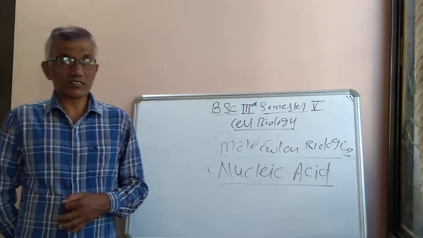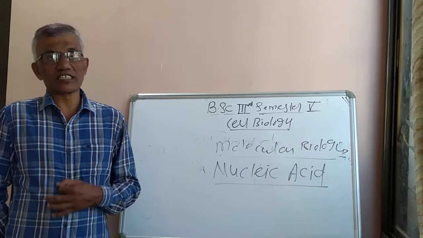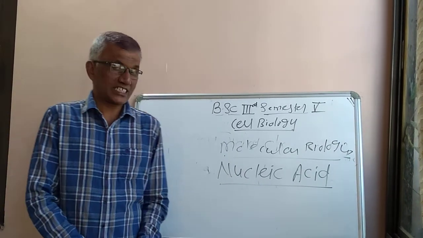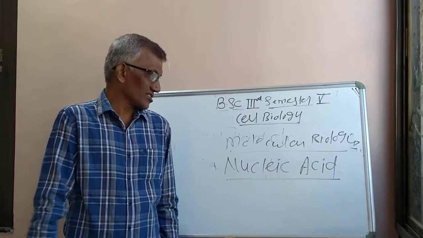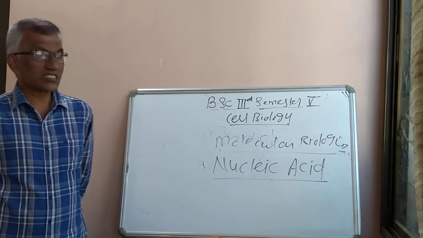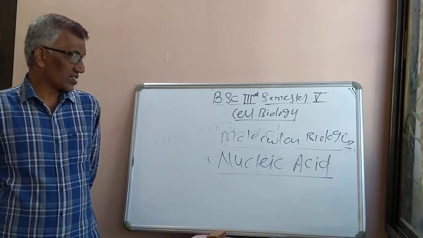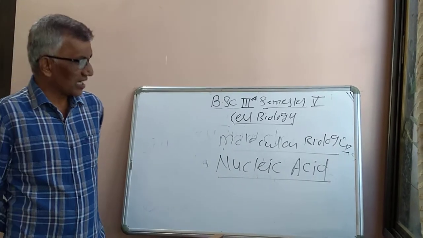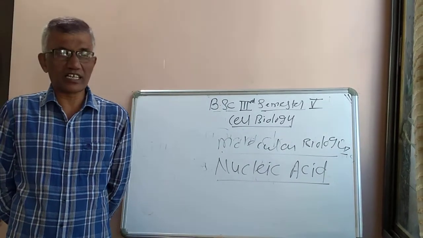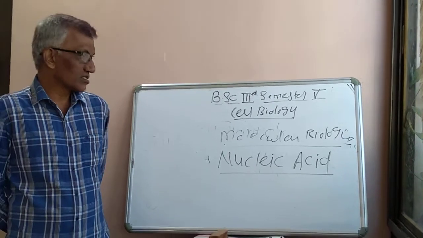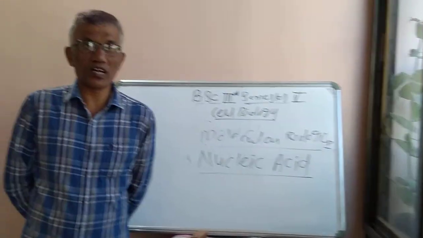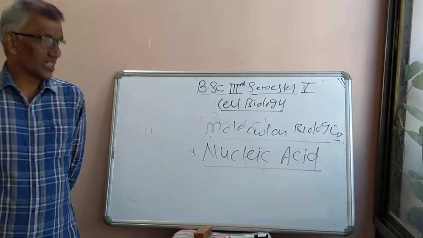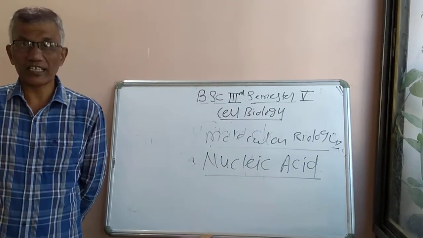While studying the nucleic acid, that is DNA, deoxyribonucleic acid, you have to focus on the discoveries regarding the identification and investigation of the nucleic acids, DNA and RNA. Then the structures proposed by various molecular biologists for DNA and RNA.